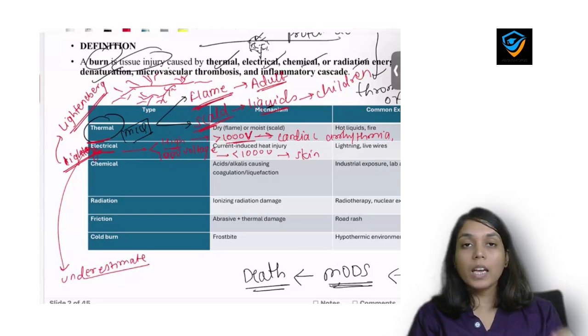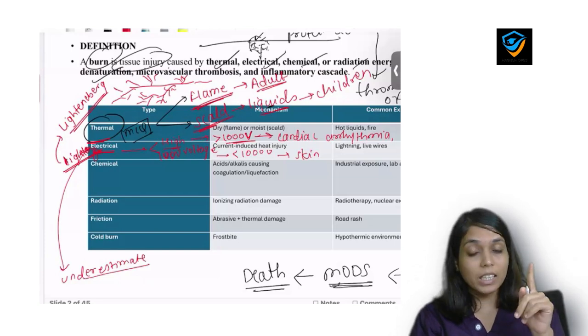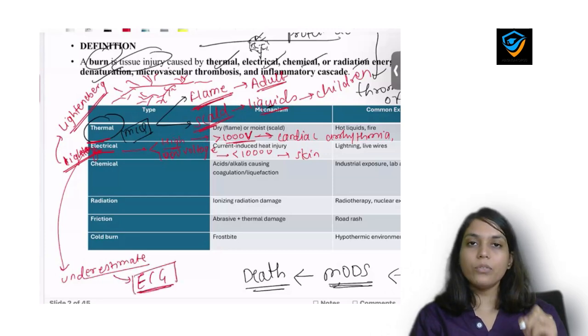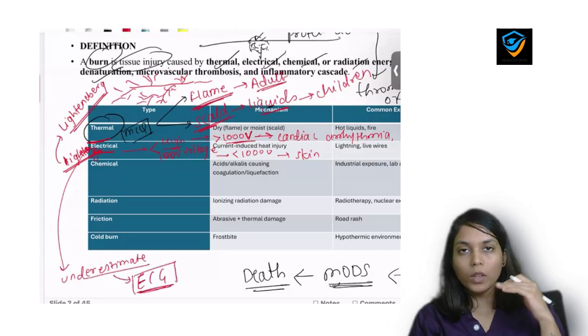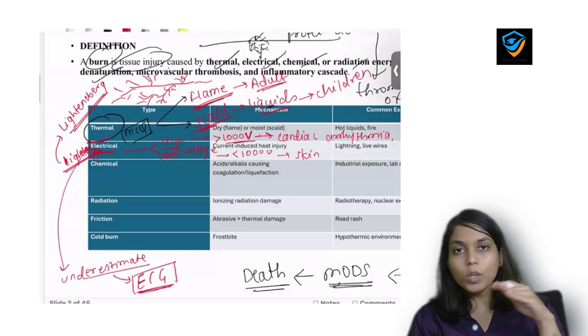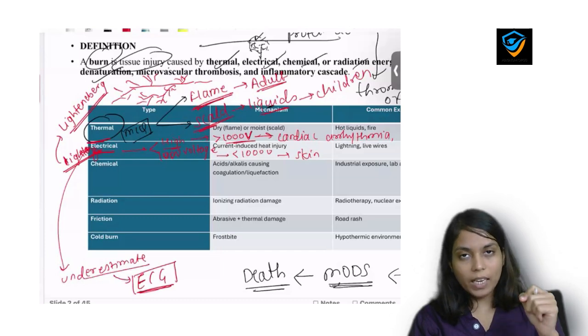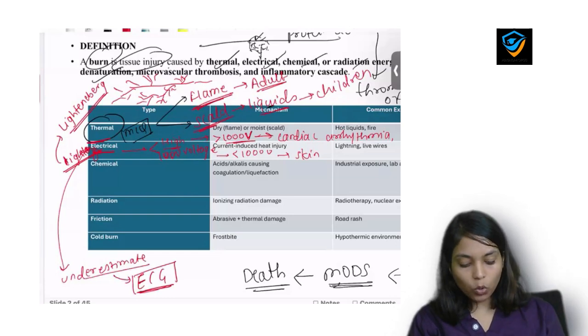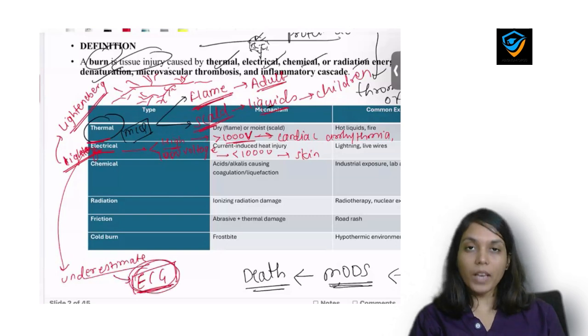So in every patient of electrical burn, one needs to perform one investigation. And what is that investigation? It is ECG. Why? Because even if this burn is looking normal from outside, even if there is no involvement of skin or the superficial tissues, there are more chances of cardiac arrhythmia and damage to the muscles. And how should one investigate whether cardiac arrhythmia is present or not? It is by ECG. So one investigation which is very important in all patients of electrical burn is ECG.